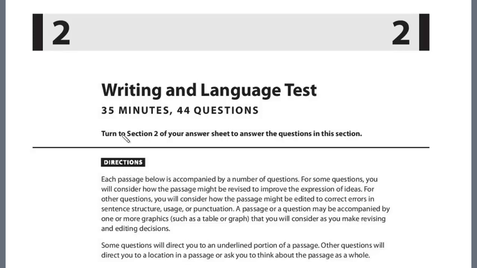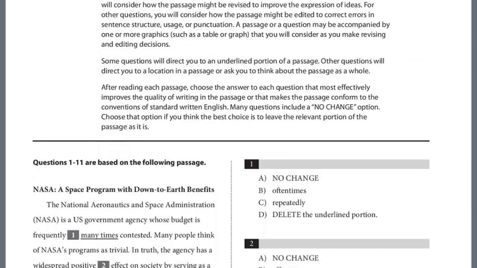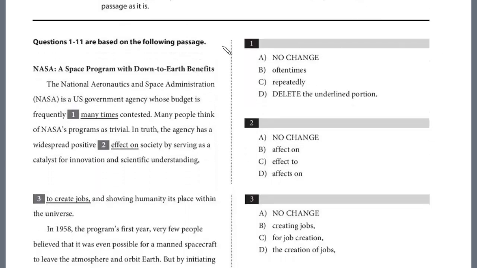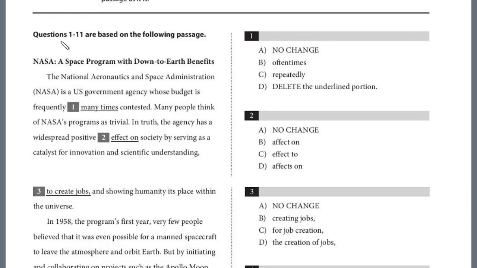In this lesson, we'll begin a review of Writing Test 7, Section 2, and let's take a look at the first passage. Remember, there are 4 passages on the writing section, SAT and PSAT, 11 questions each.